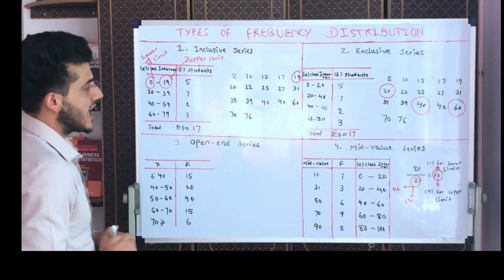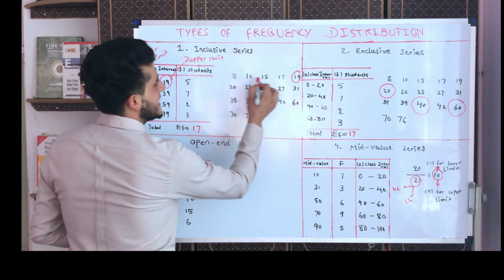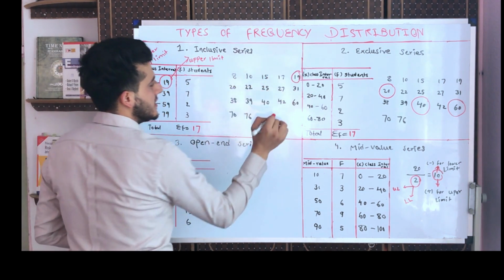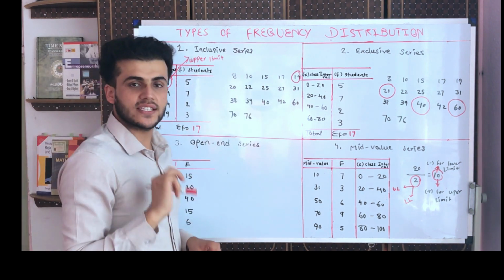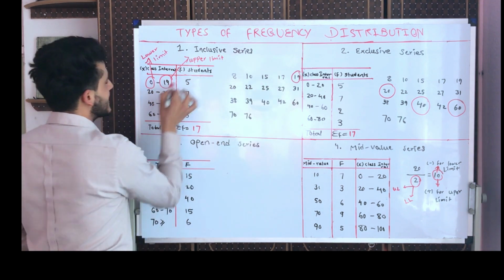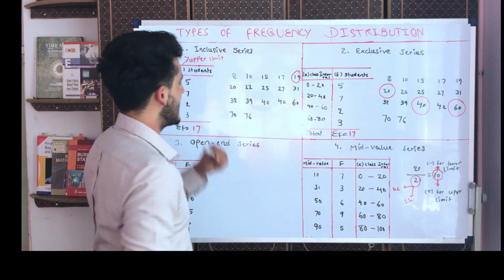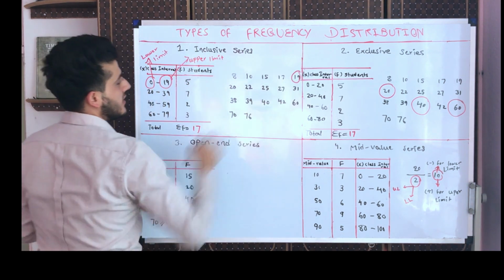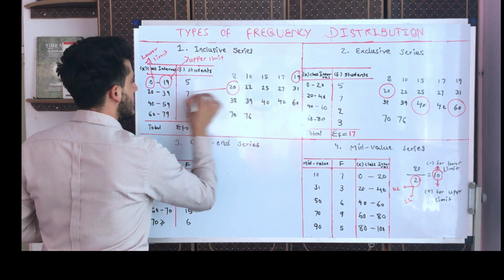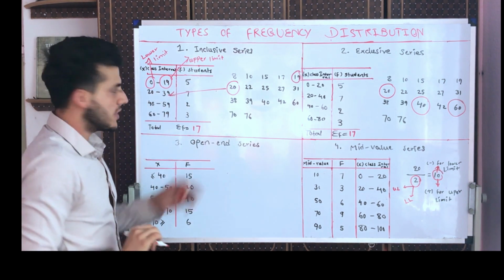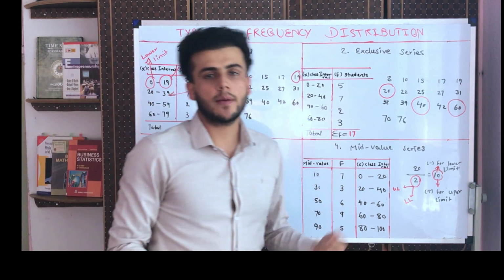Now the problem arises when we have the numbers. Now we have 8, 10, 15, 17, 19. 19 is the highest value in this class. So where do we include this 19? We include it in the class interval between 0 to 19. It is includable in this class interval. If 20 is coming, where could it be included? It will be included in this interval, because it starts from 20. It includes 20 and above.